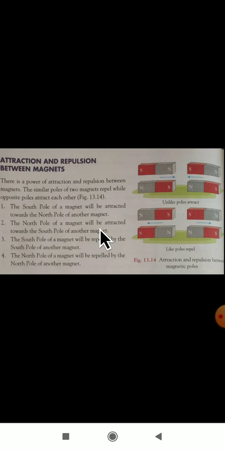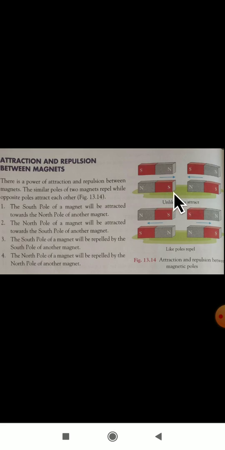The south pole of a magnet will be attracted towards the north pole of another magnet. See, that is the first point here. The south pole of a magnet will be attracted towards the north pole of another magnet.